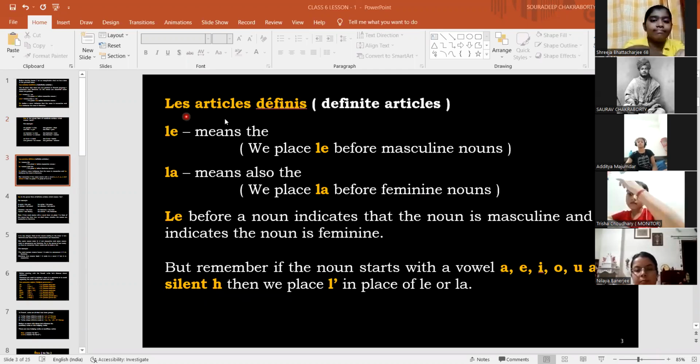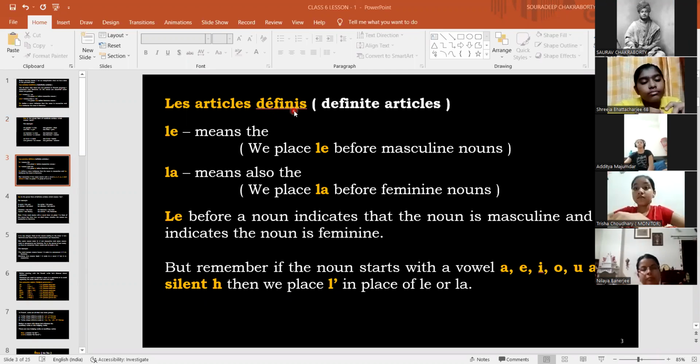So we have now les articles définis. Just now we have learned les articles indéfinis. Now we have les articles définis, definite articles. So as Srija said, le indicates the noun is masculine and la indicates the noun is feminine, right? And le, if you see before a noun, that means it is a masculine noun, and la, if you see before a noun, is feminine. But some nouns, masculine and feminine, start with vowels and silent H.